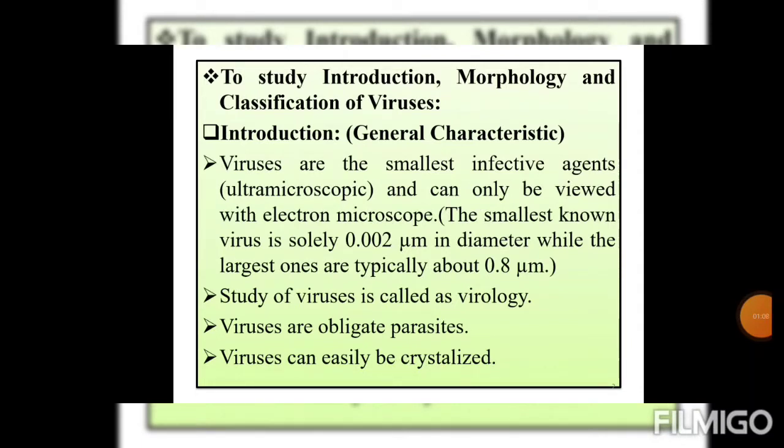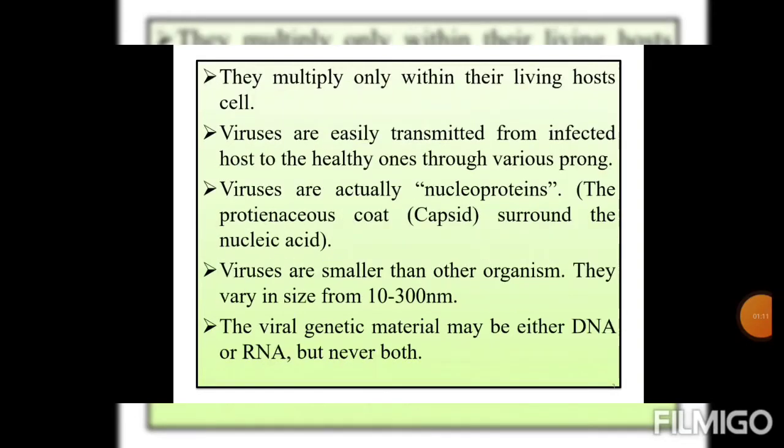Viruses can easily be crystallized. They multiply only within their living host cell. Next characteristic, viruses are easily transmitted from infected hosts to healthy ones through various prongs. Prongs means ways. Next characteristic, viruses are actually nucleoproteins. The proteinaceous coat known as the capsid surrounds the nucleic acid. Viruses are smaller than other organisms.